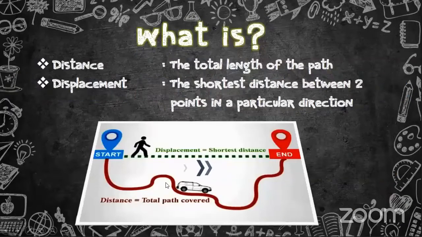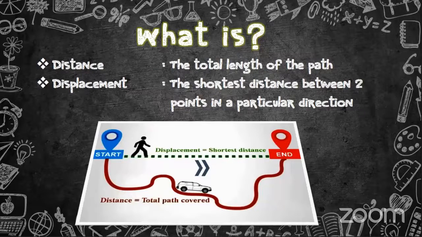The first keyword is the distance, right? When an object is moving from one place to another, distance and displacement. We talk about the distance, how far that object has moved from one place to another, right? So for example, think that you are traveling from Colombo to Kandy. You have traveled 100 kilometers throughout the distance. That is known as the distance. And there are two words, distance and displacement. These two words are interconnected but have a slight difference.